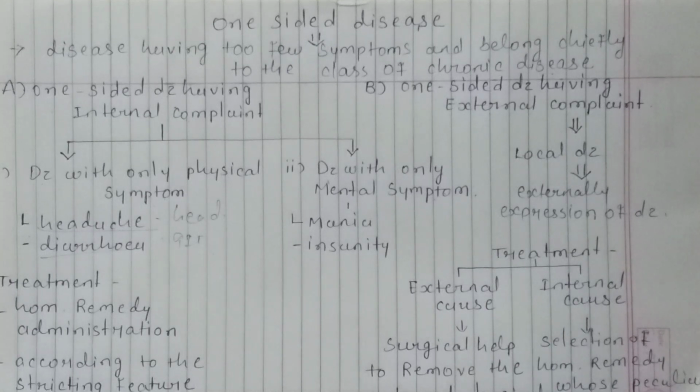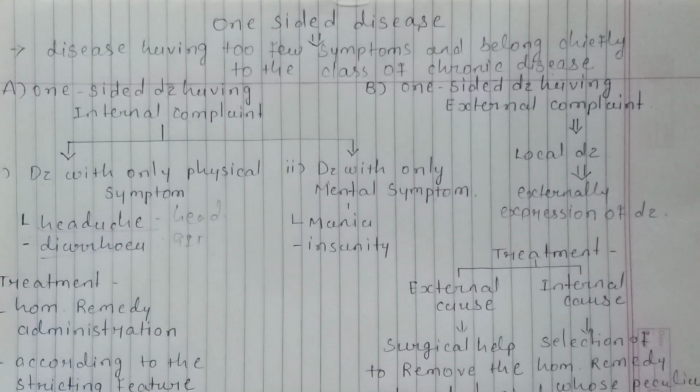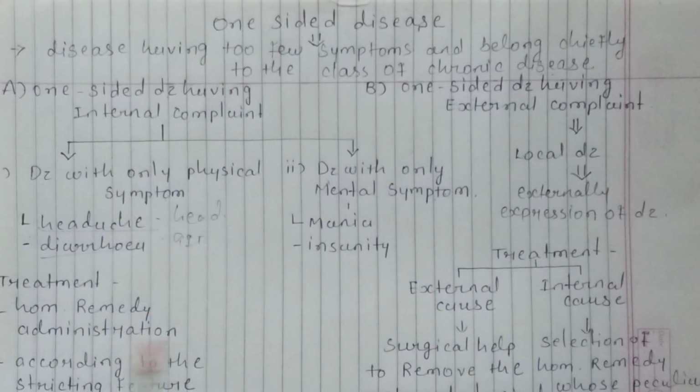Hello friends, let's start the new topic of Organon of Medicine, that is one-sided disease. Diseases having too few symptoms are known as one-sided disease. It's not a sidewise disease, it's not a right-sided disease or a left-sided disease.